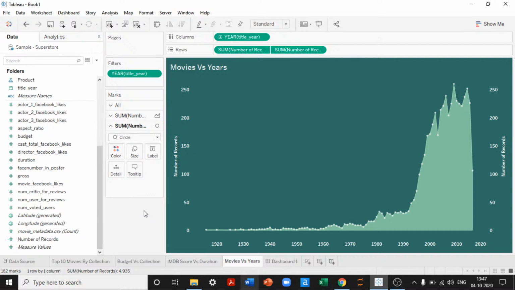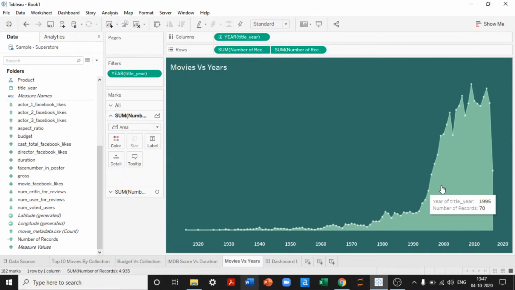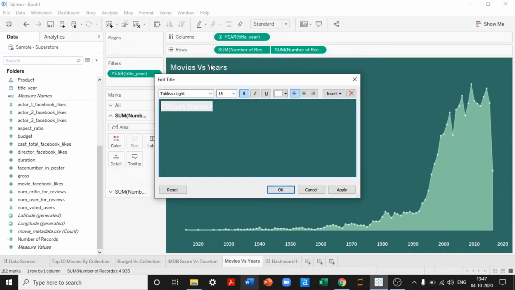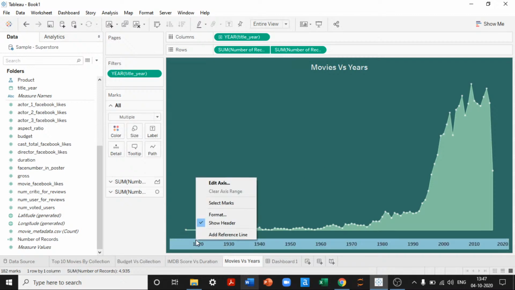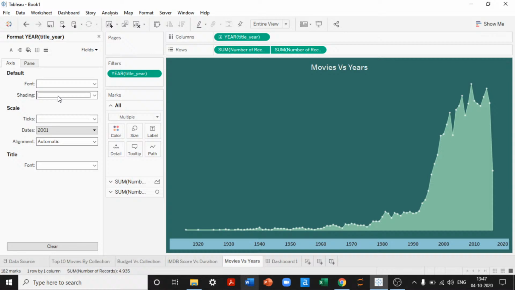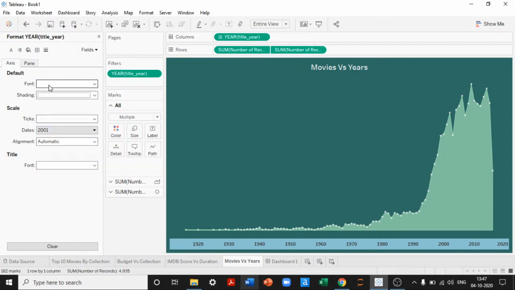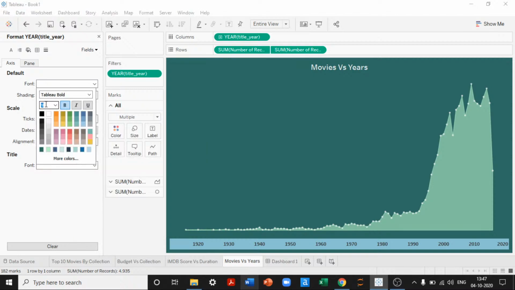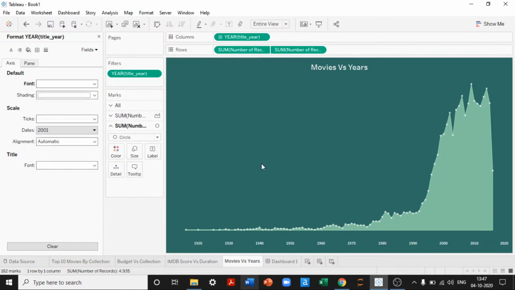Since there is a huge amount of data, there are multiple lines that we are seeing, but it is for formatting purposes only. If you don't like, you can always remove it. Movies versus years. I'll apply this, keep this. Okay. Once we have this created, what I can do is right click, format. Perfect. So we have the numbers also.